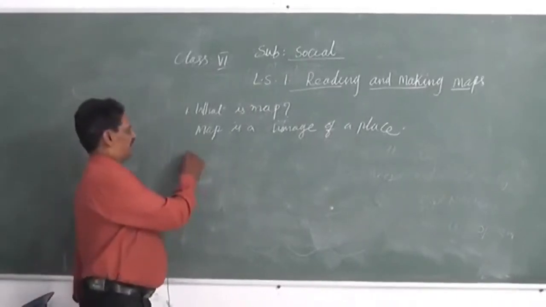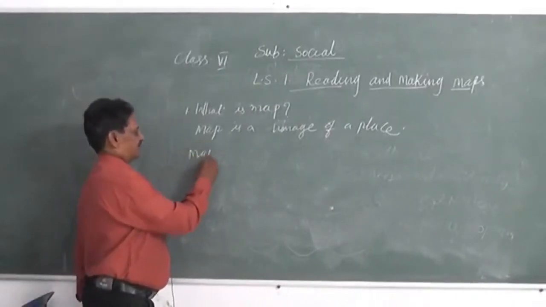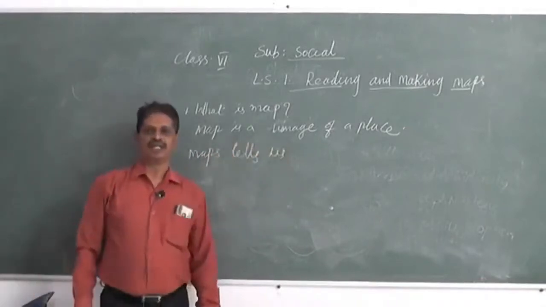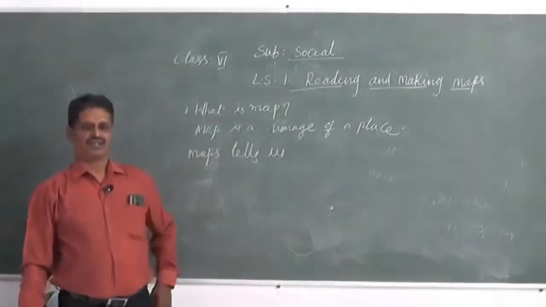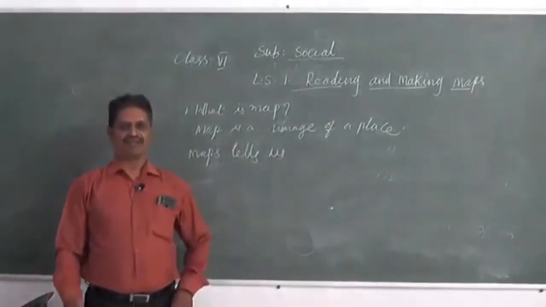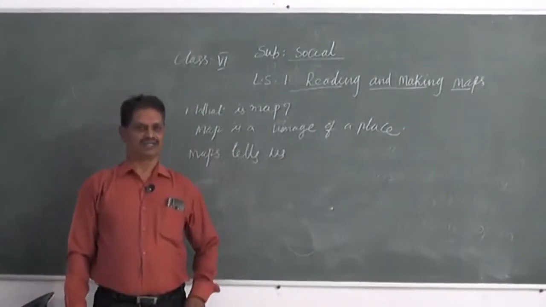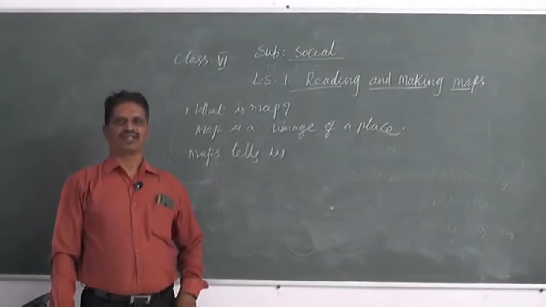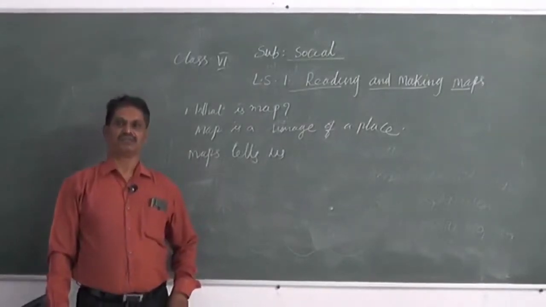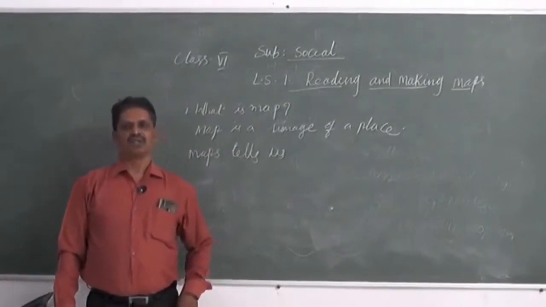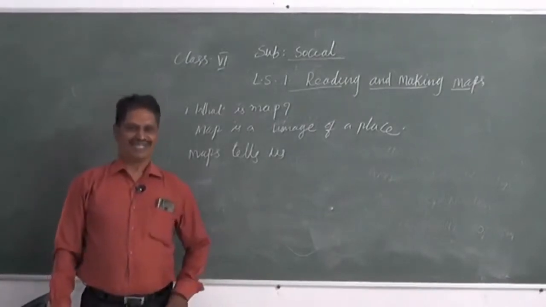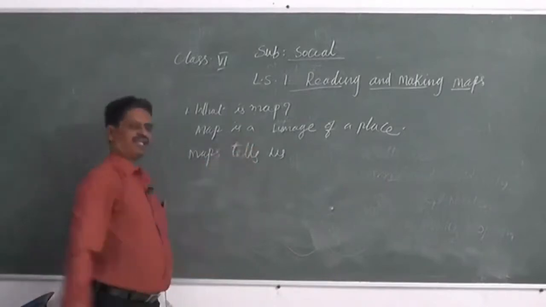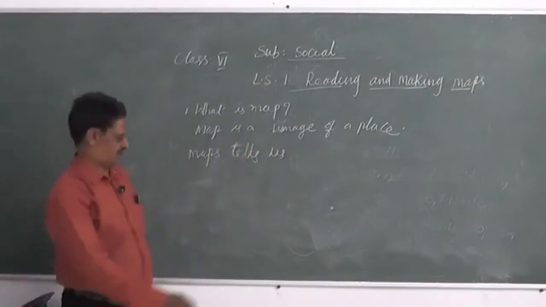When you read a map, maps tell us many things. We have different kinds of maps. There are three kinds of maps. One is the historical map. Second is the political map, also known as the administrative map. The last one is the physical map. So when you read any kind of map, maps tell us many things.